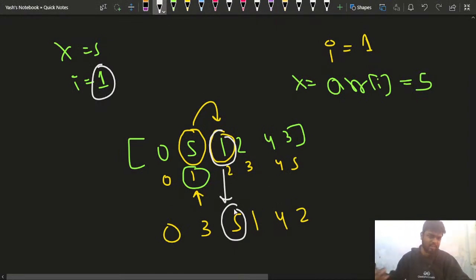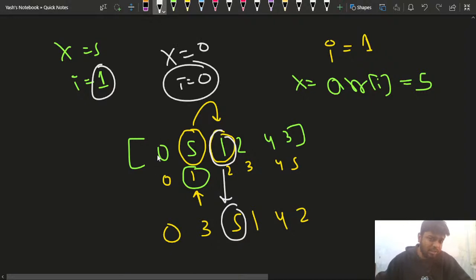Similarly, it's happening for everybody. If you consider 0, for this element X is equal to 0 and I is equal to 0. So at I equal to 0, it will come back to this position again. That is why 0 will remain at its position.